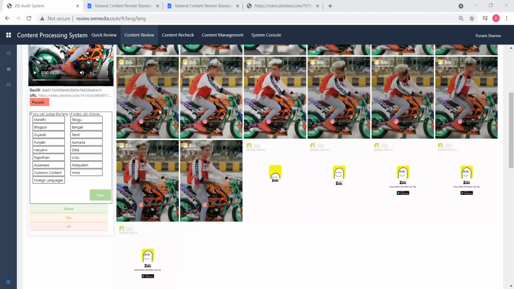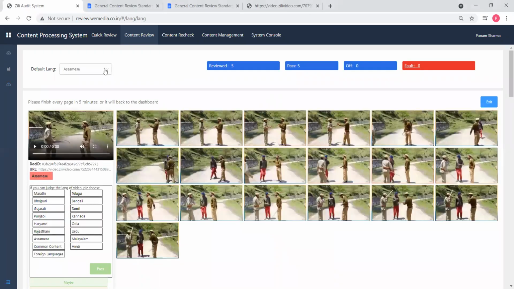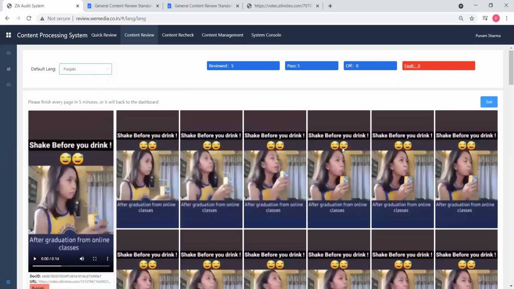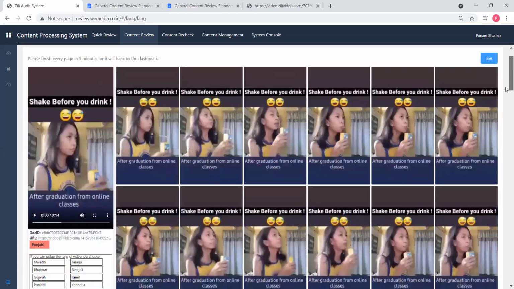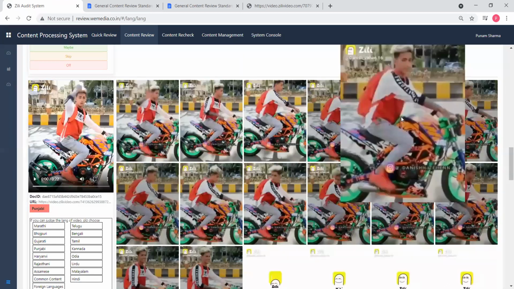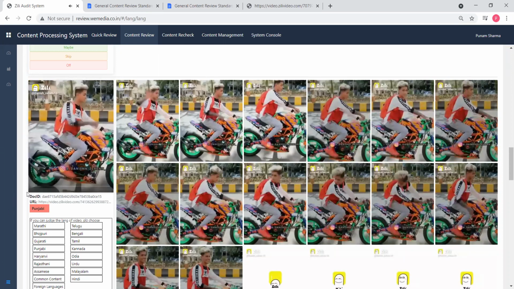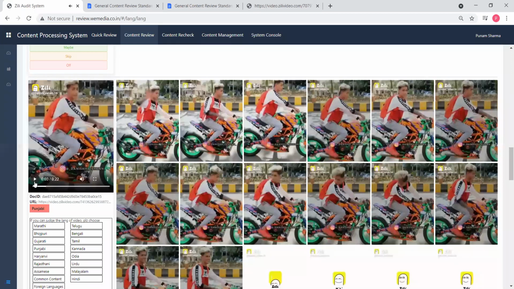If in this particular video that I was playing, just a second. Like this video, where the person is riding a bike. If in this video the background music is in any regional language, see there is a voiceover, so this will not be a common content.